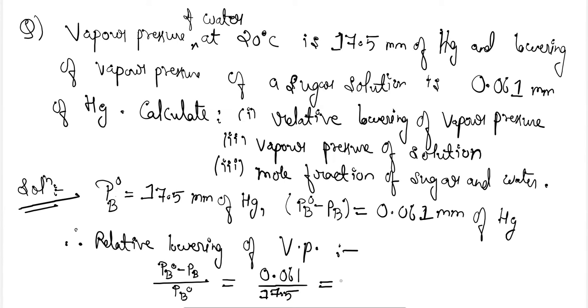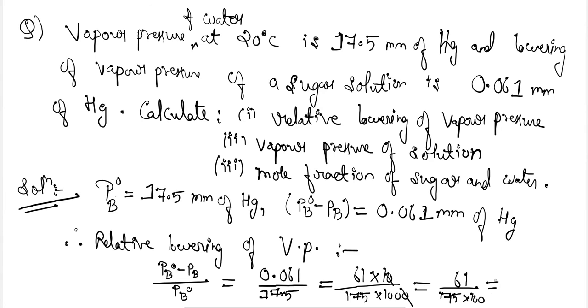Okay, so here 61 divided by 175 into 10, and here it will be 1000. So it will cancel out and the value will become 61 divided by 175 into 100.